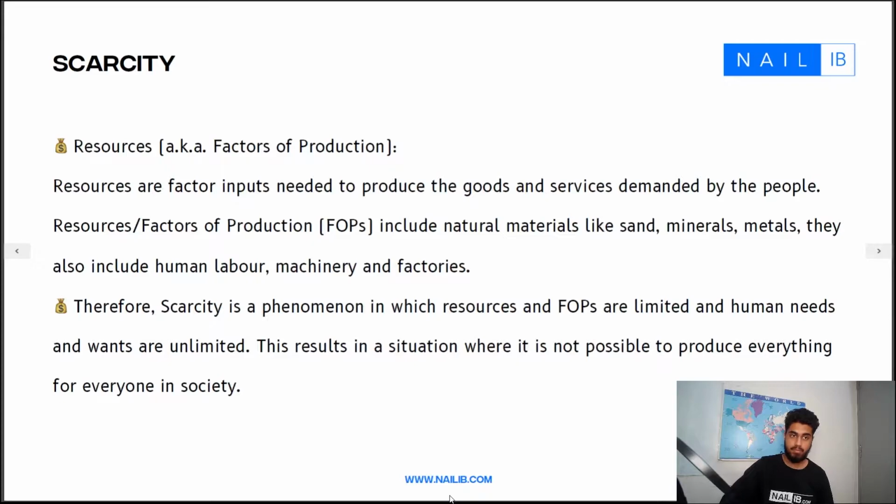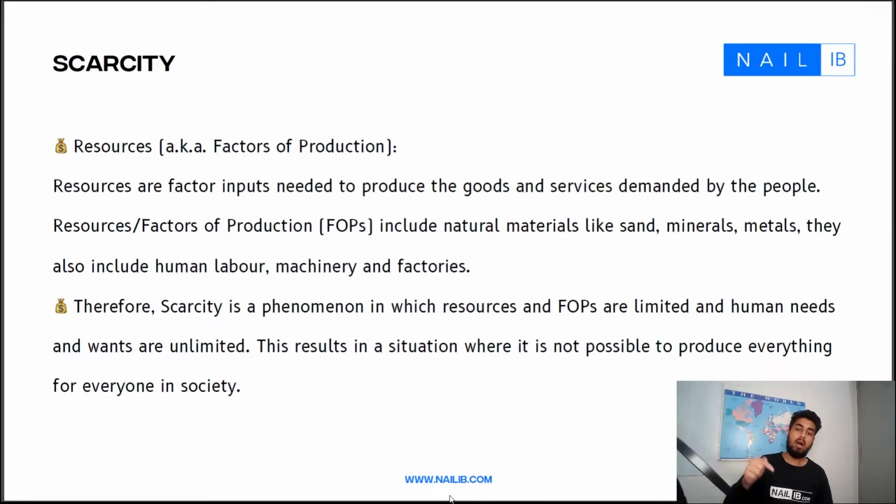Moving on, I've made repeated references to resources. Now, what are they? They are what are needed to produce those goods and services which other people need and want. Resources are also known as factors of production. They can include anything, from the sand on the beach to minerals to metals, and essentially anything that makes the production of a good or a service possible.